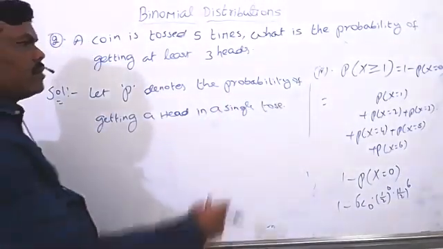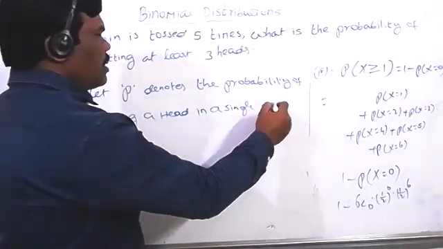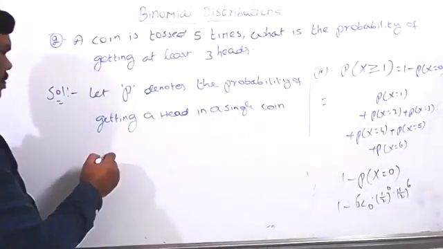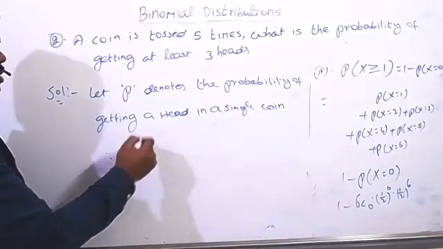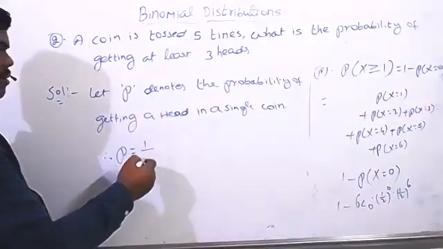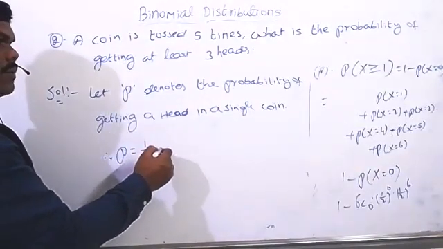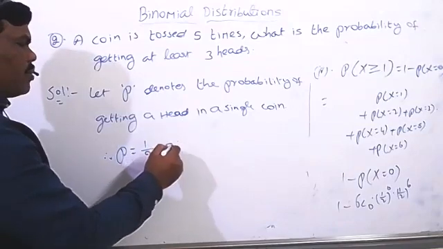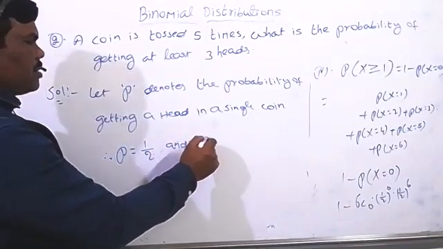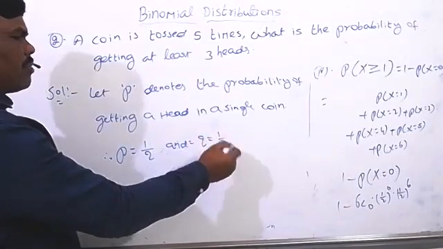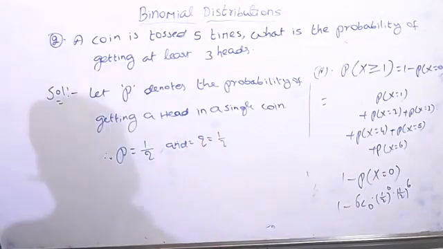Or a single coin also you can take. So therefore, the value of p equals what? What is the probability of getting a tail, or a head, here? It is 1 by 2. And the value of q also is 1 by 2, because head means it will be the tail only. So we have got both the values now.